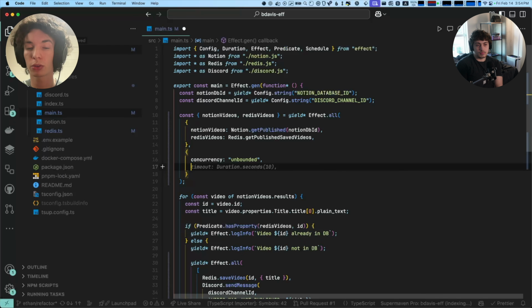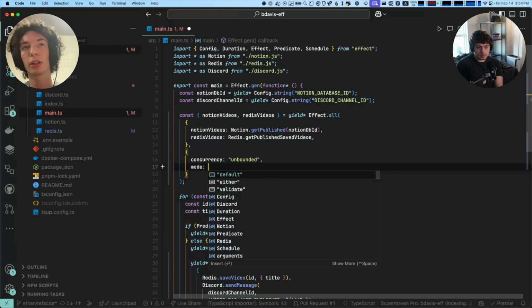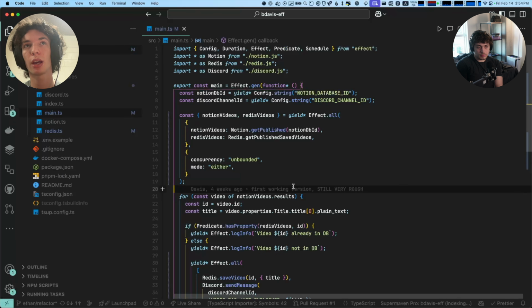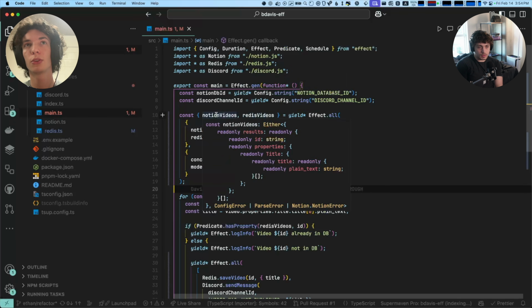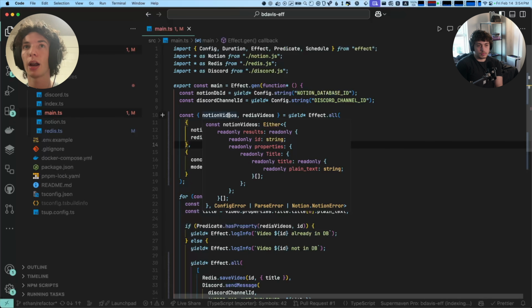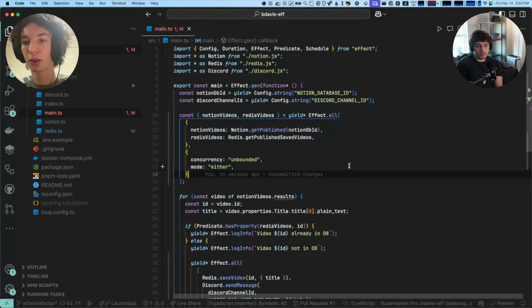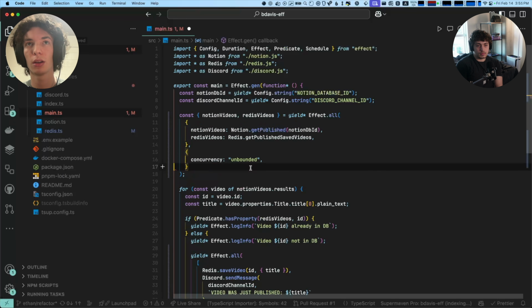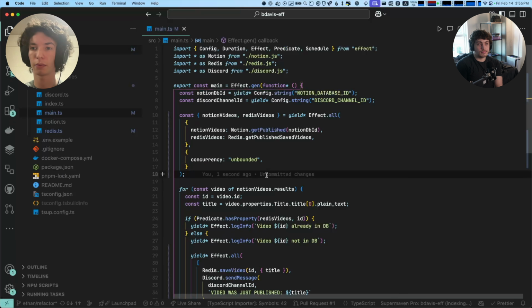If you don't want that short circuit behavior, there's a couple of modes. There's one called either, which converts everything to an either. An either is like an either-or data type. So every single effect gets run, and it's either the result type of that effect or the error type of that effect. If one effect fails, the other one might not fail. And then there's one called validate, which has slightly different behavior. It's very customizable.